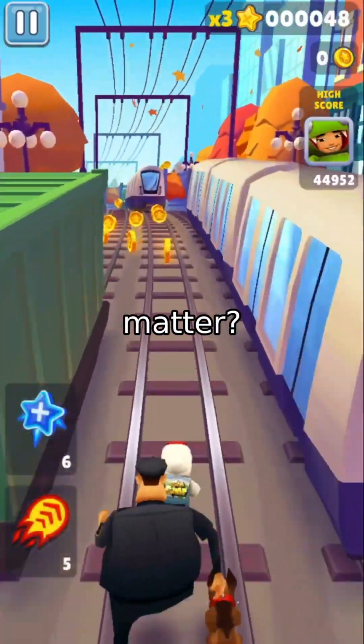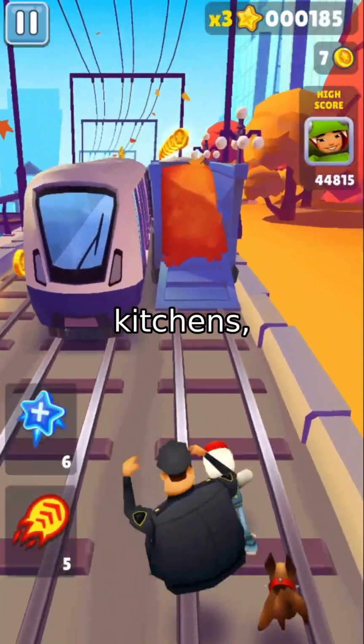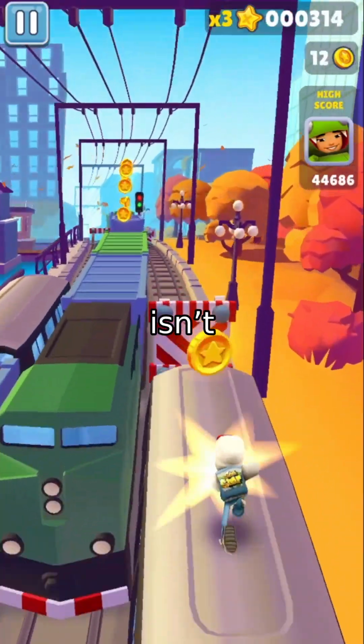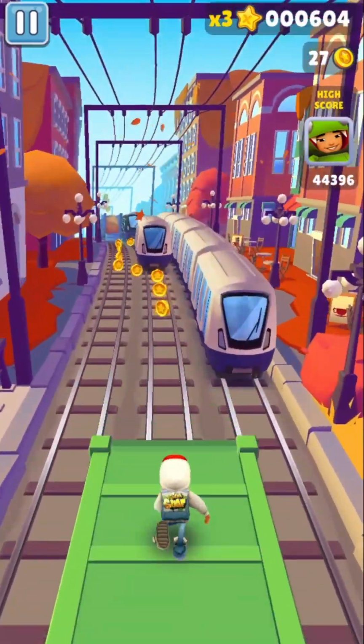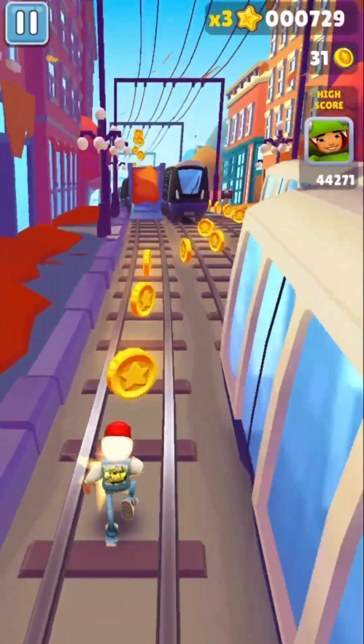Why does this matter? As robots and AI take on roles in kitchens, hospitals, and factories, handling ambiguity isn't just handy, it's critical. A robot that asks the right question, instead of making a mistake, could save time, money, or even lives.